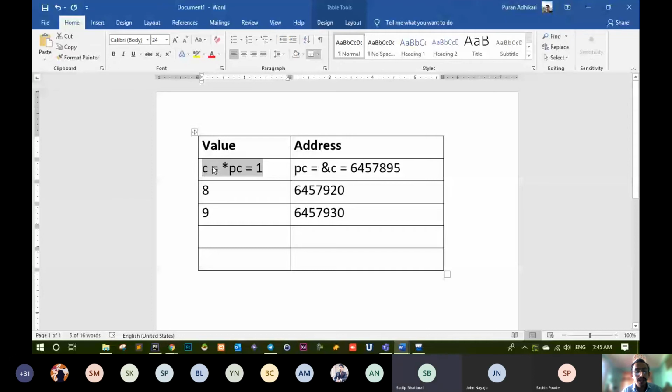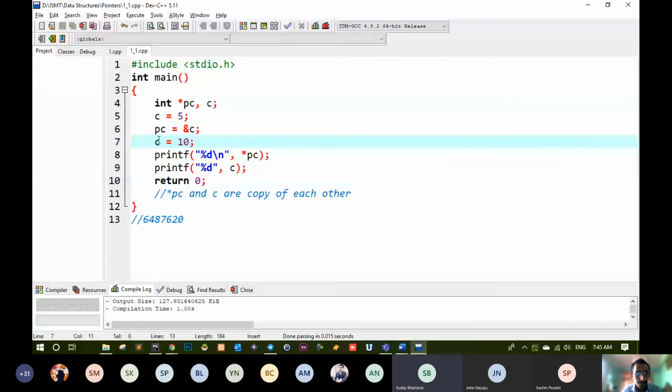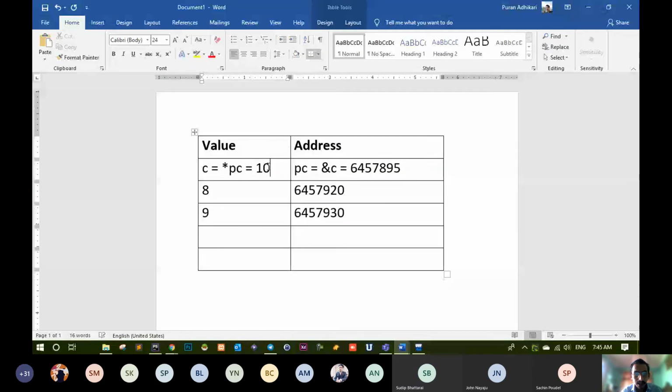Now if you are going to change value of c like this, if you are going to change value of c to 10, this will be changed. The value of c is now 10, and it will obviously change value of PC again because these both are copies. You cannot change the address, but if you change this value, it will affect this as well, and vice versa. So this is how memory is arranged in your computer.